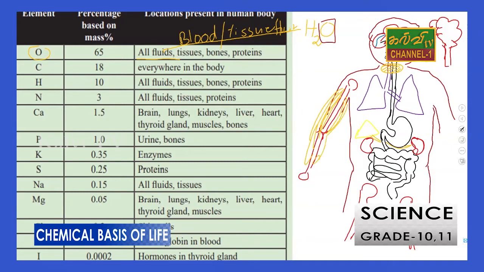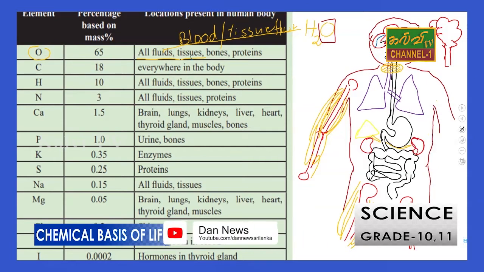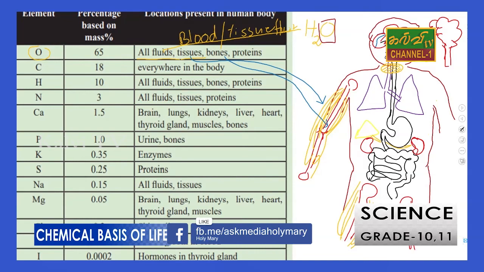Now tissues: blood is also tissue, muscles are also tissue, and bones are also tissue. Why? Tissues mean groups of cells. Then muscles also contain proteins.